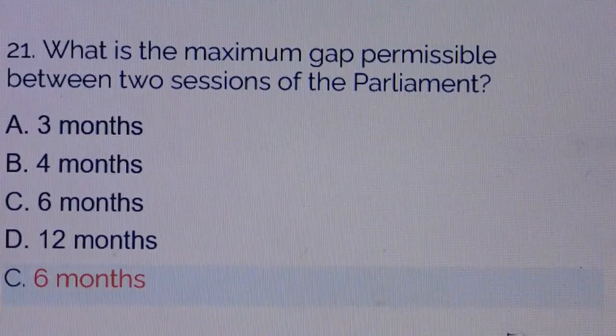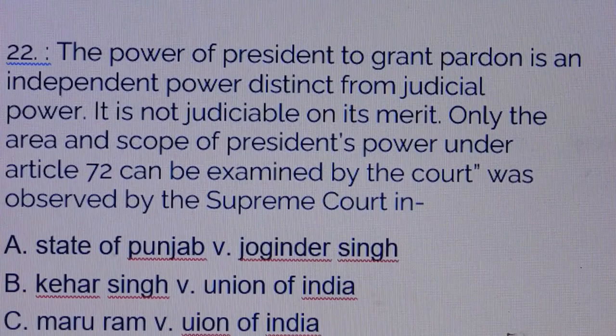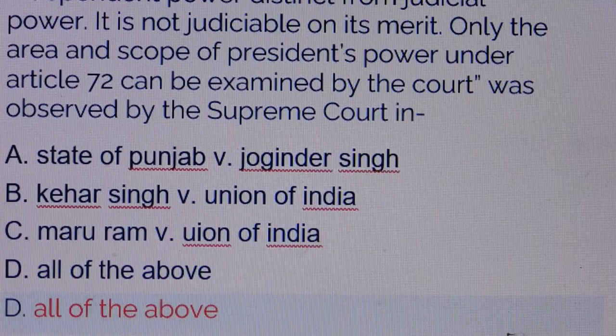Question number 21. What is the maximum gap permissible between 2 sessions of the Parliament? Answer is option number C, 6 months. Question number 22. The power of President to grant pardon is an independent power distinct from judicial power. It is not justiciable on its merit. Only the area and scope of President's power under Article 72 can be examined by the court, was observed by the Supreme Court in. Answer is option number D, all of the above.